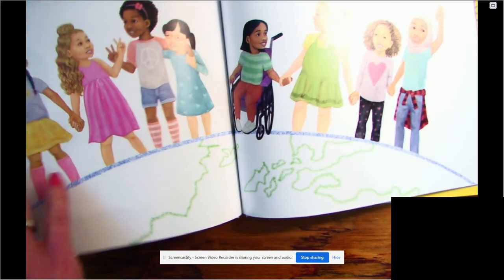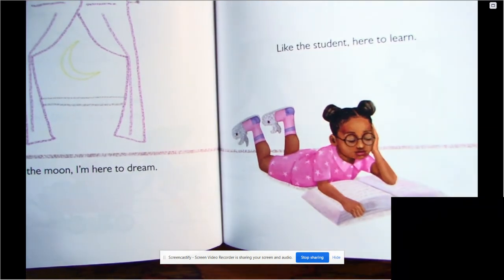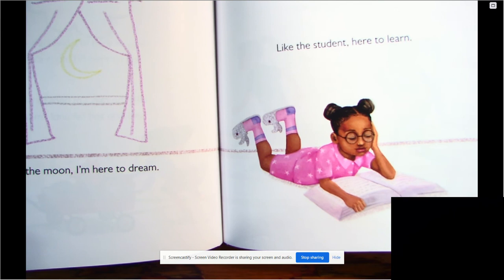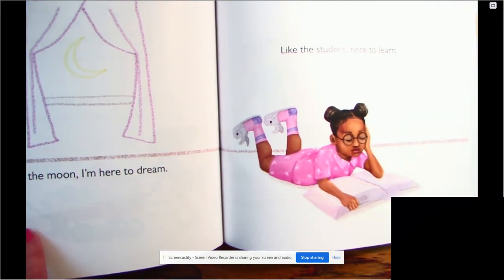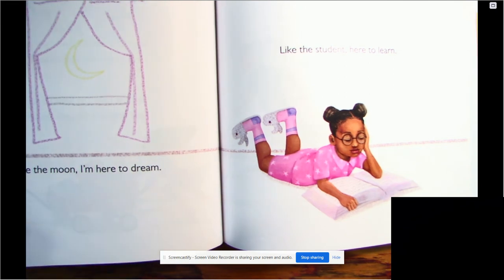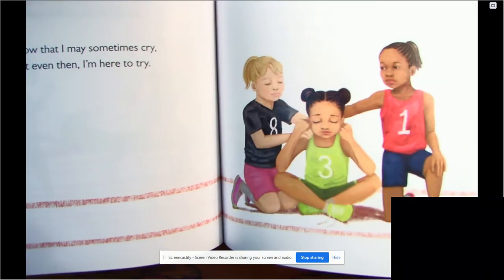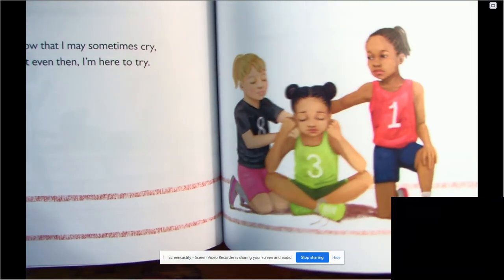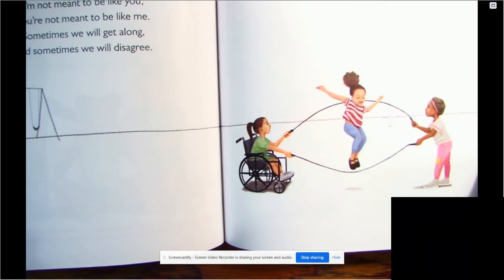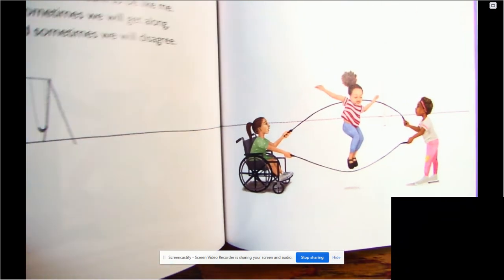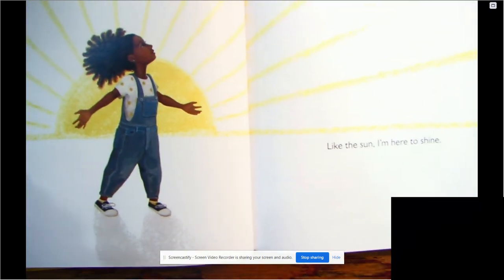Okay? And some of us will get along and some of us won't, right? We can disagree, and that's okay, but we need to respect each other. We don't have to understand it, but we have to respect somebody else's opinion. Okay? I wonder, are you like the moon, to dream? Right? Do you sometimes cry, but then get back up again? Sometimes we don't get along with our friends or our family. Right? But I hope you're all like the sun and that you're here to shine.